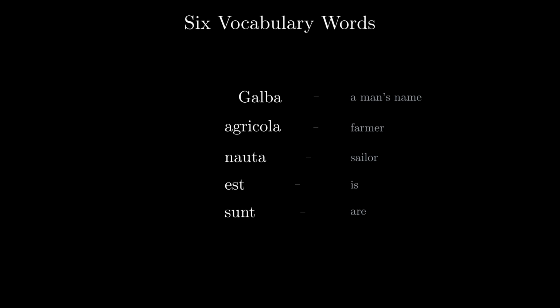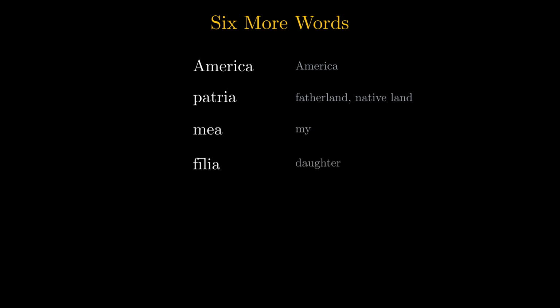First, 6 vocabulary words. Listen and repeat each one. Galba, Galba, a man's name. agricola, farmer. nauta, sailor. est, is. sunt, are. pugnat, fights, one word means he or she fights. 6 more words. America, America. patria, fatherland, native land. mea, my. filia, daughter. filiam, daughter again, but as the object of a verb. Notice the ending changes to am. amat, loves, he or she loves.